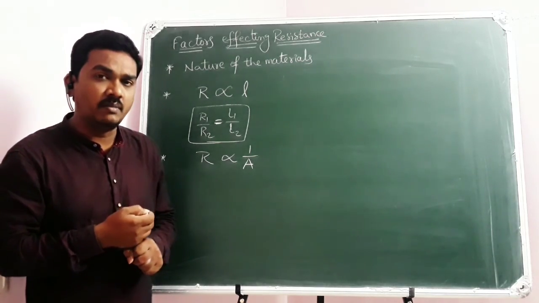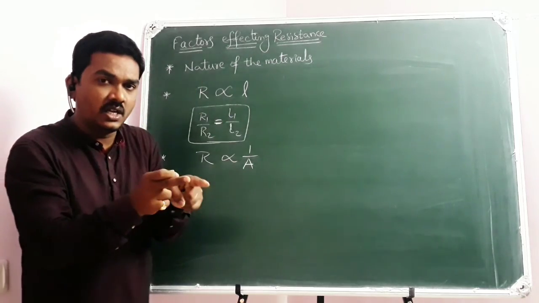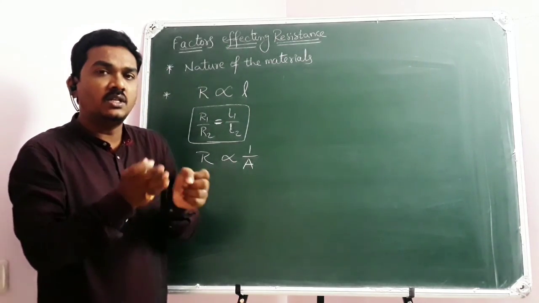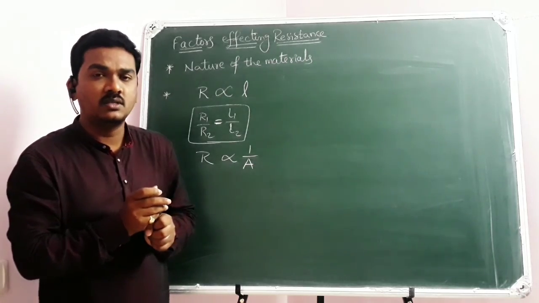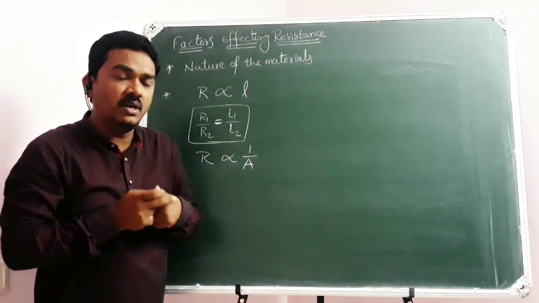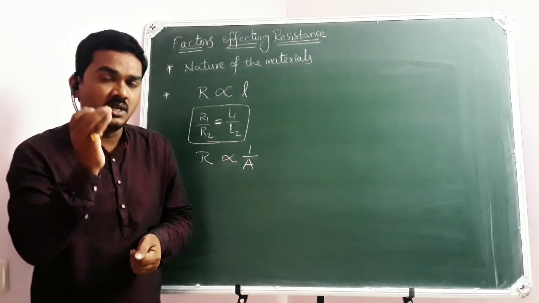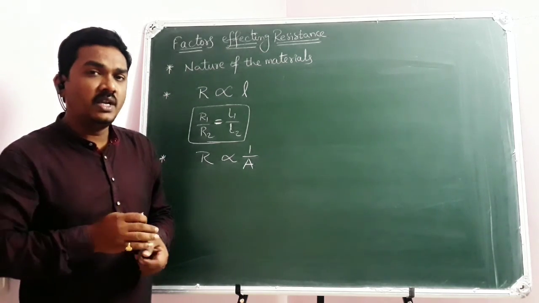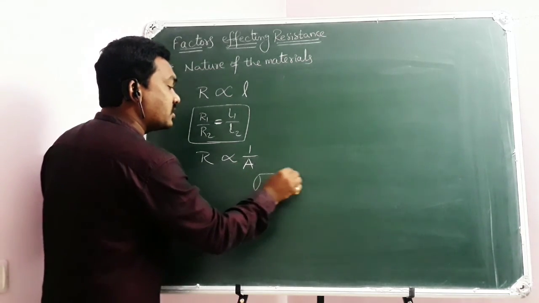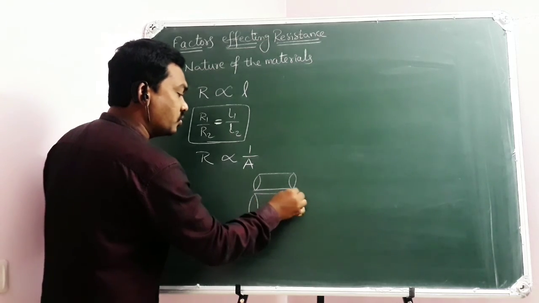I have told you the best example. You are passing through a door. The door is of some cross-sectional area. Then some 100 people are traveling through it. There is a possibility for collisions among them. But if you have increased the cross-sectional area and the same number of people are traveling through the door, then the number of collisions will be reduced. In that way, greater the cross-sectional area, lesser the resistance, because the number of collisions will be reduced.